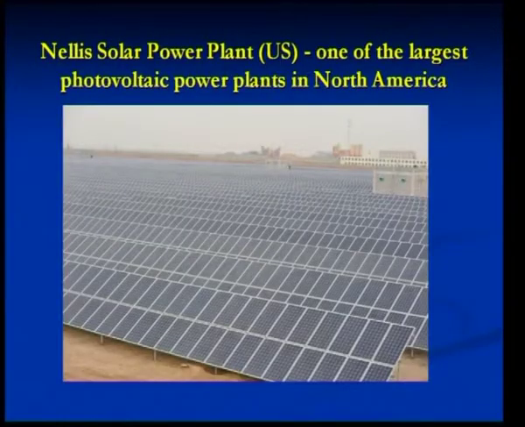Having seen the conversion right from how the photovoltaic cell combines to form a module, how it combines to form a panel, and then finally an array, and how this is called a photovoltaic device, let us look into some photographs of such photovoltaic modules, arrays and so on. And this is one good picture which gives the image of the Nellis solar power plant situated in the United States, which is supposed to be one of the largest photovoltaic power plants in the northern part of America.